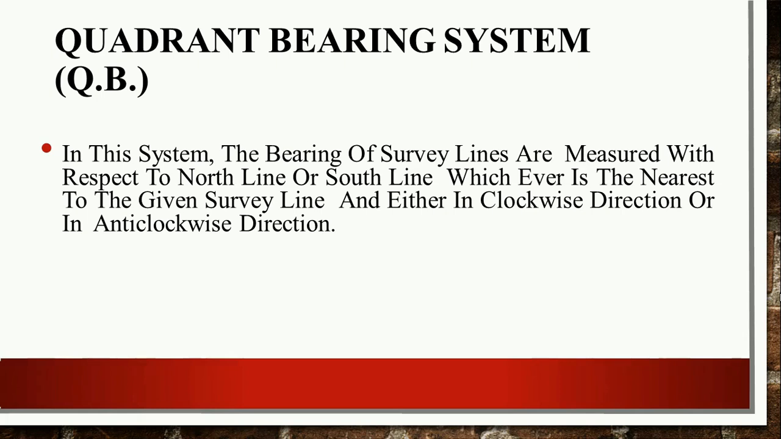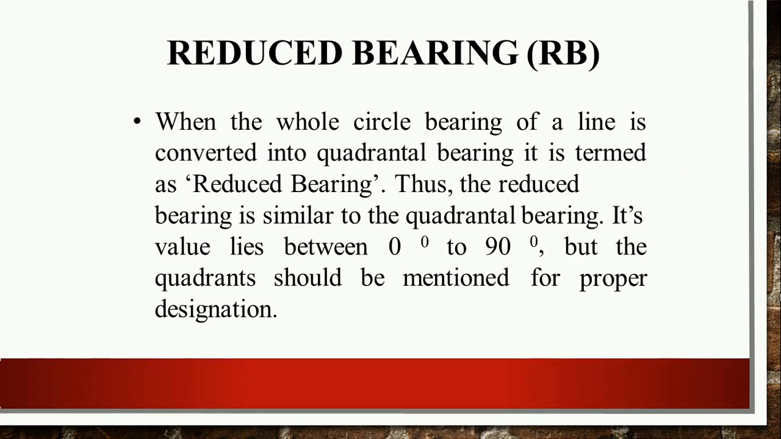So in the quadrantal bearing system, you can measure the bearing of a line with respect to north as well as south, whichever is the nearest, in clockwise as well as anti-clockwise direction. It is also called reduced bearing. When the whole circle bearing of a line is converted into quadrantal bearing, it is termed reduced bearing. Thus the reduced bearing is similar to the quadrantal bearing.